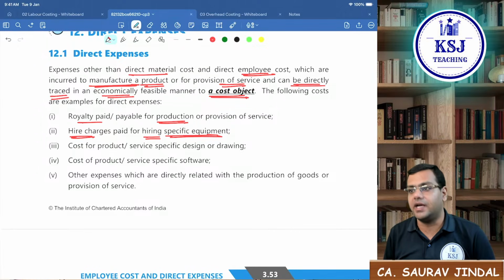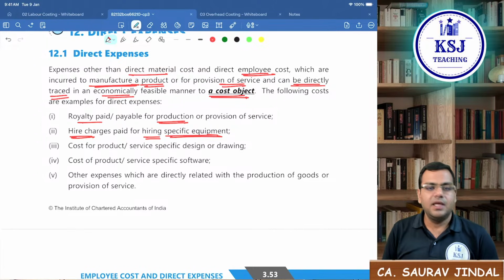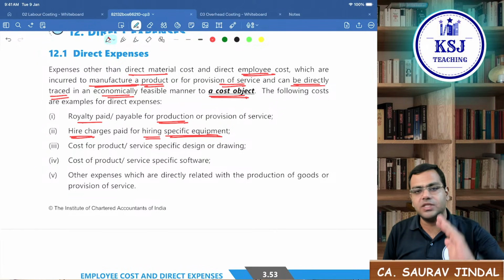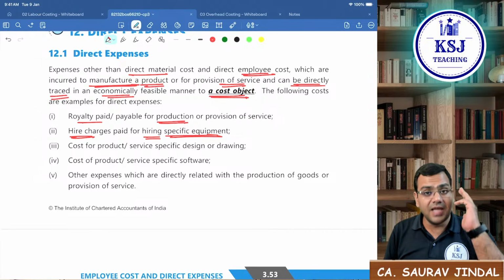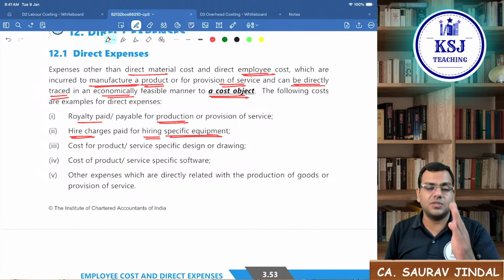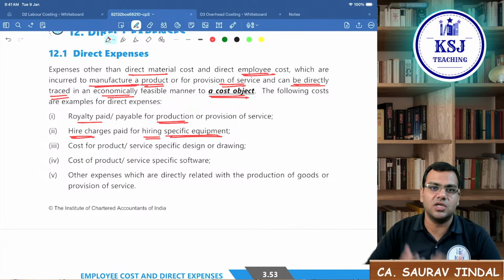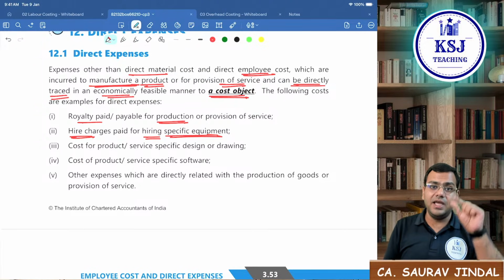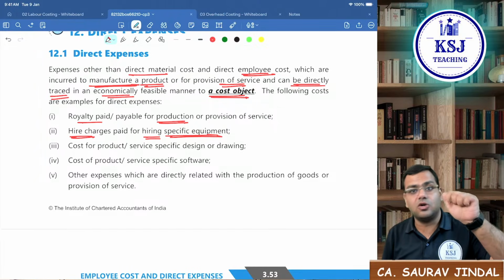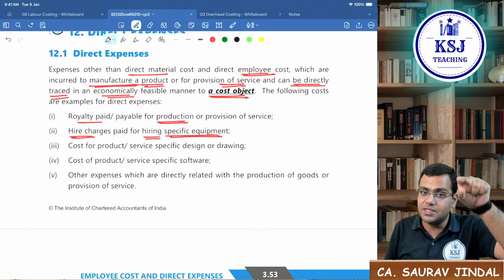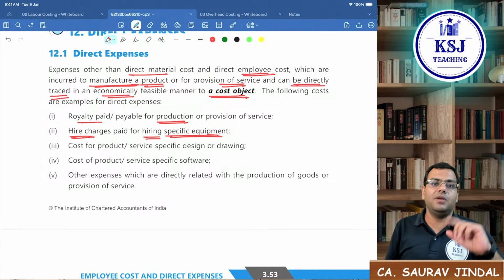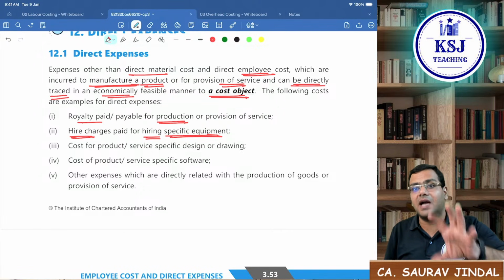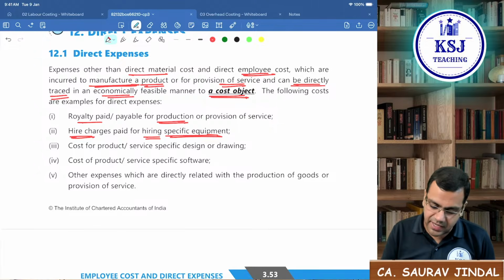the cost object. For example, let's say you are making a building, and you want to find out the cost incurred in the making of that building. For that particular building, you have hired specifically a special cement mixture, right? That hiring cost is directly attributable to that building. The cost object here is the building. The hiring cost that you will be paying for that cement mixture machine is directly related to that particular building. So it is a direct cost.